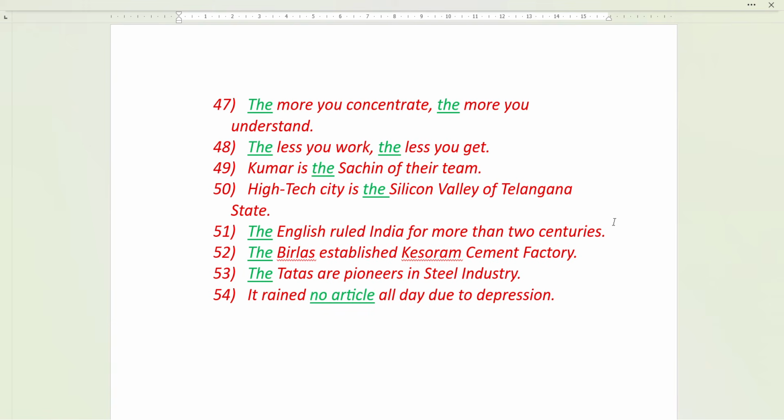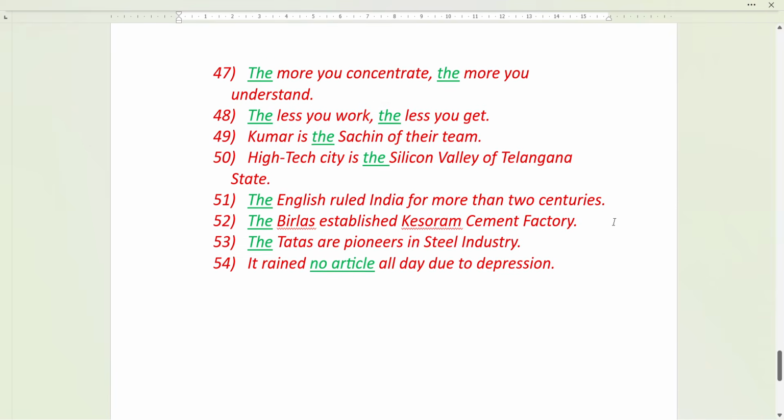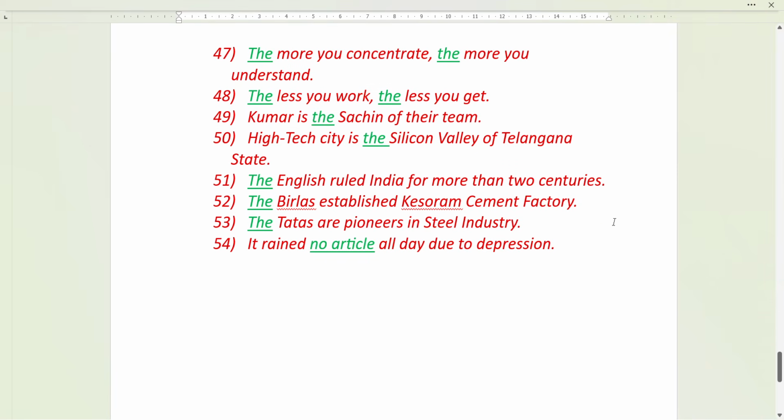The English ruled India for more than two centuries. The English, this means the entire Britishers. Okay. The Birlas established Kesoram cement factory. Here, the entire Birla family. The Tatas are pioneers in steel industry. Pioneers means the first ones to start, that's called pioneers. Okay. The Tatas means the entire Tata family, the Tata dynasty.